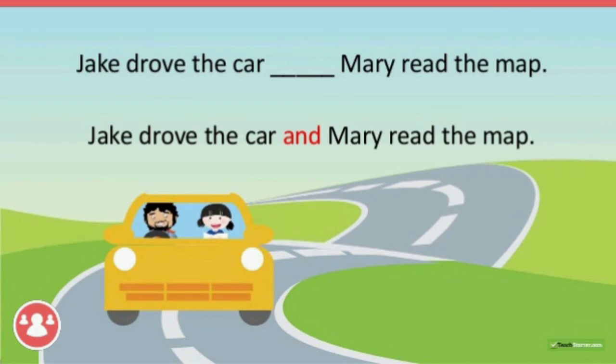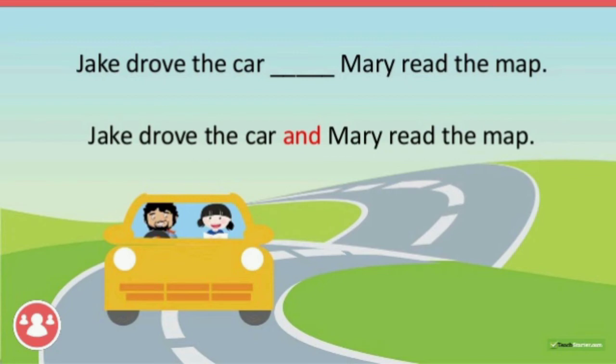Here, Jake drove the car, dash, Mary read the map. So these 2 main clauses we are going to join using and. So, Jake drove the car and Mary read the map. Read, it can be read. Jake drove the car and Mary read the map. Like that it comes. Because the first sentence is past, we have to keep in mind that here we should not pronounce it as read, we have to read it as read.